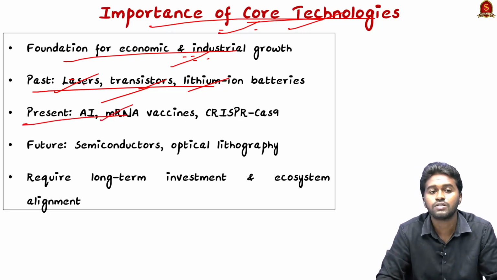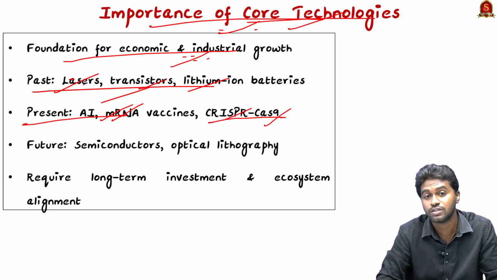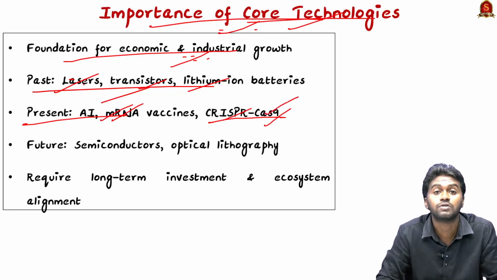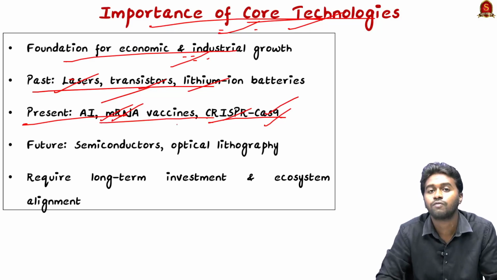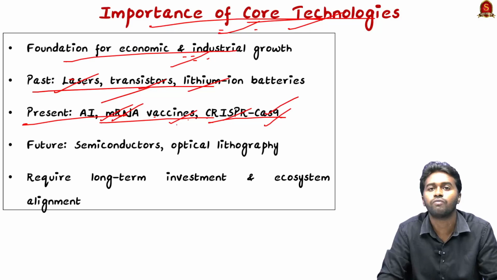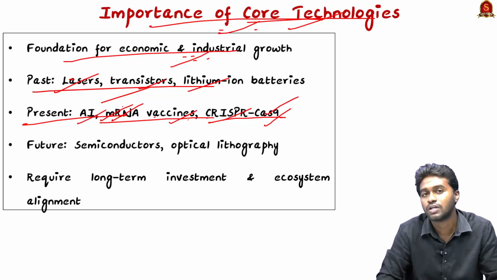In the present time, we have artificial intelligence, messenger RNA vaccines and CRISPR-Cas9. We know that CRISPR-Cas9 is used for editing the genes of plants to make them resilient to climate change, and this plays a very important role in ensuring food security in the coming days because of accelerated climate change. Messenger RNA vaccines, for example Pfizer, were used for treating the recent COVID-19 as well. And artificial intelligence will decide the fate of the service sector in the coming days.